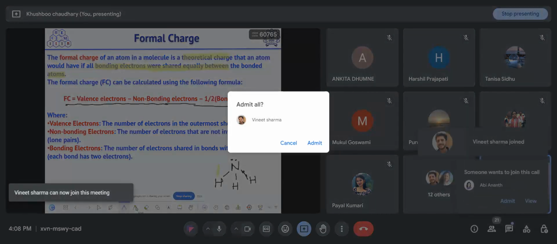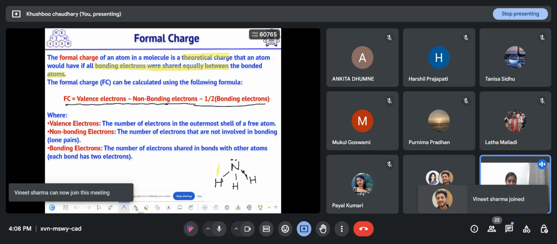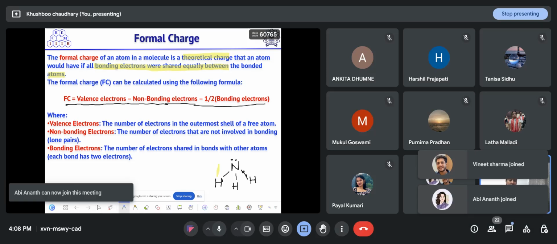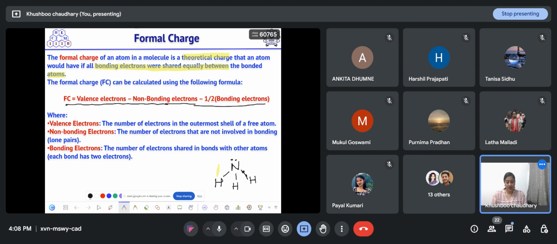Valence electrons are the number of electrons in the outermost shell of an atom. Non-bonding electrons are those not involved in bonding, that means lone pairs. And bonding electrons, how many bonds it is forming. So let us find the formal charge on nitrogen here. Nitrogen, we all know, has 5 electrons in its outermost shell. Here two non-bonding electrons are there, and bonded electrons are 6 as it is forming 3 bonds. So the charge comes out to be 0. That means nitrogen is neutral here.